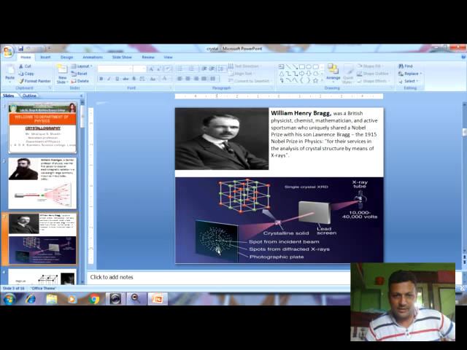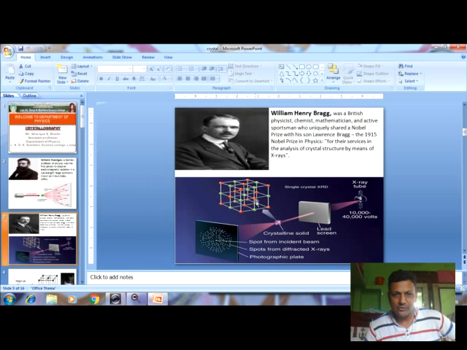Here you can see this spot is from the incident beam, and the other spots are from the diffracted X-rays. So we study the diffraction pattern, and this gives the arrangement of the crystal.